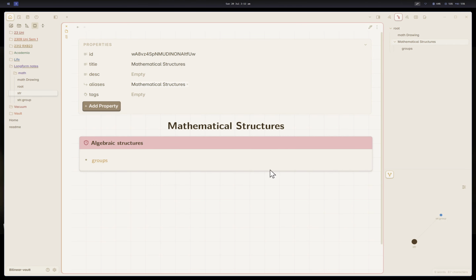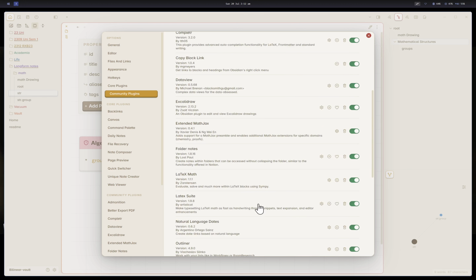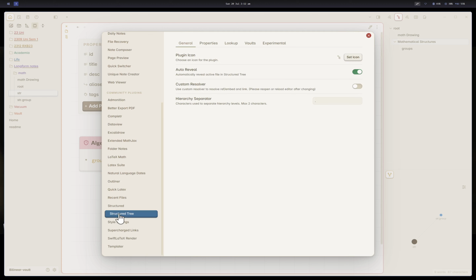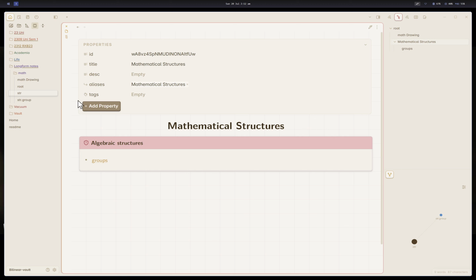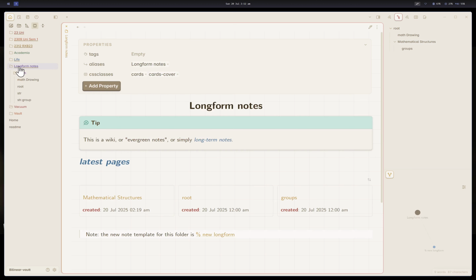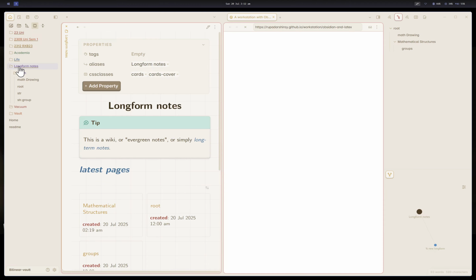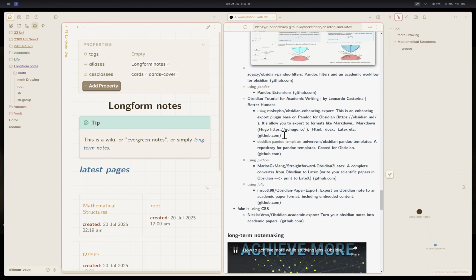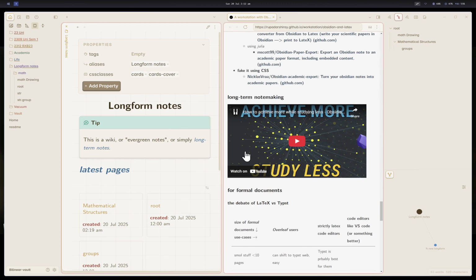You can add more vaults. You can play around with this plugin's settings, and Structured Tree requires a vault to work. You can add more vaults and use it in your own way, but I have an entire philosophy of distinguishing between long-term notes and short-term notes. Short-term notes are book notes and stuff. It's mainly described in this video. I think this video explains it well.